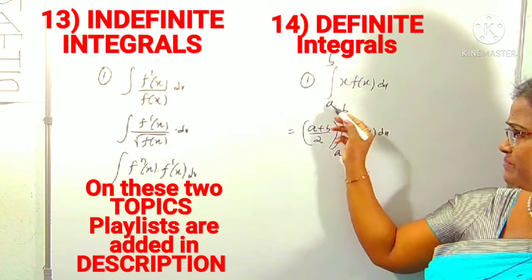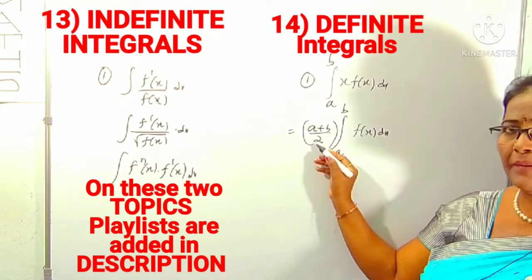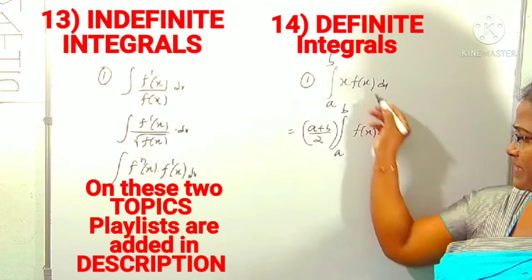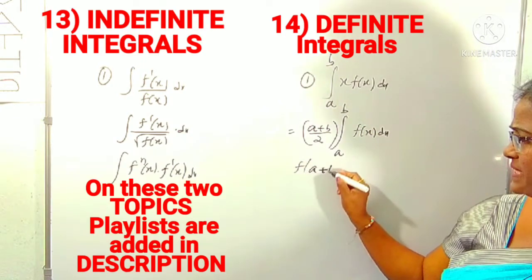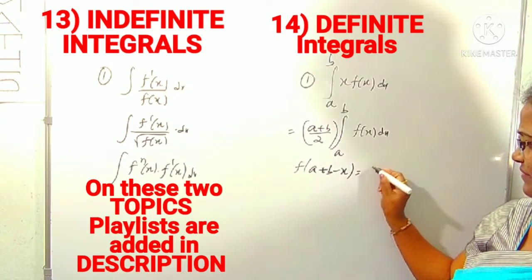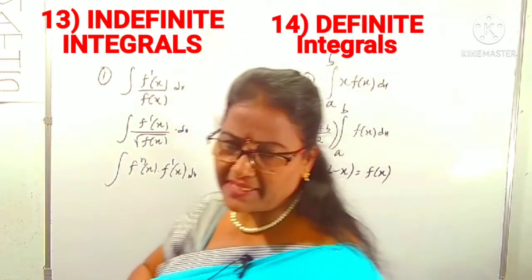The integral of x f(x) between the limits a to b is (a plus b) by 2. In place of x we can write (a plus b) by 2 and the function f(x) stays as it is. We can use this when f(a plus b minus x) is equal to f(x).